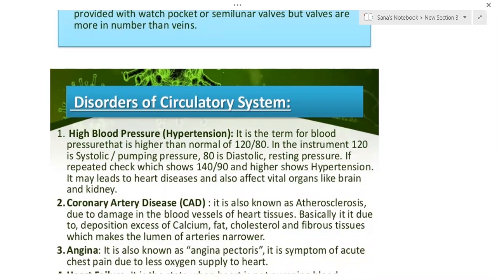Pulmonary circulation is the movement of blood from the heart to the lungs and from the lungs to the heart. Systemic circulation is the movement of blood from the body to the heart as well as from the heart to the body. Even the portal systems, hepatic portal system, renal portal system, etc., come under systemic circulation.